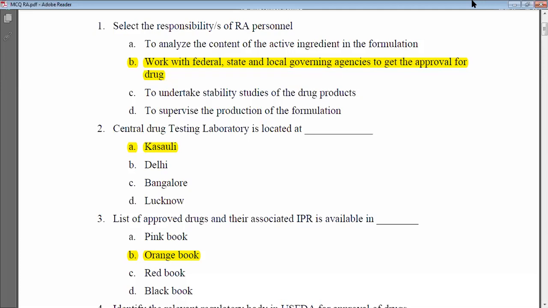The second MCQ is that Central Drug Testing Laboratory is located at. So what is the location where it is going to be located? What are the options? Is it at Delhi? No. Is it at Bangalore? No. Is it at Lucknow? No. Which is remaining? Kasauli, right? So Kasauli is the place where the CDL or the CDTL, Central Drug Testing Laboratory, commonly called CDL, is located. So Kasauli is the right answer for this.